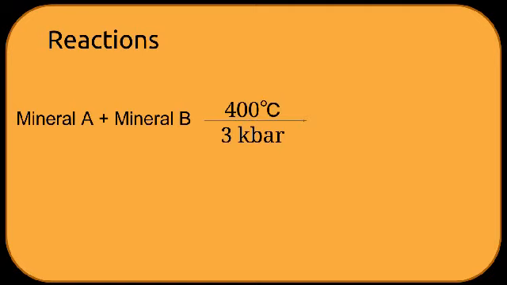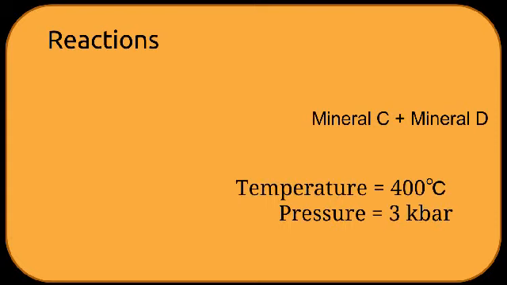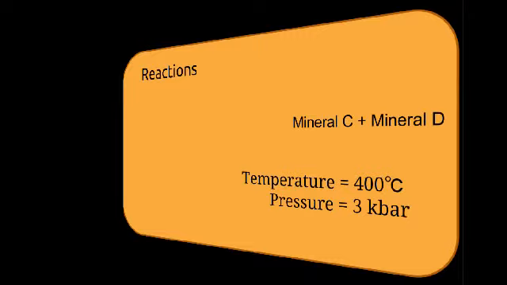Classical thermobarometry depends on reactions. The idea being that if we know beforehand that certain pressure and temperature conditions are required for a certain reaction to occur, and all we find are the products of the reaction, then we can estimate that the system must have experienced such conditions that allowed the reactions to occur.